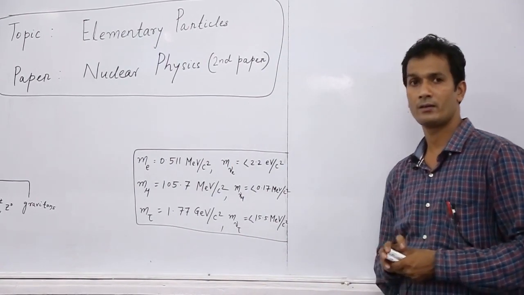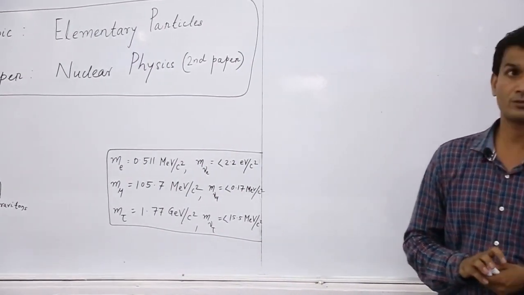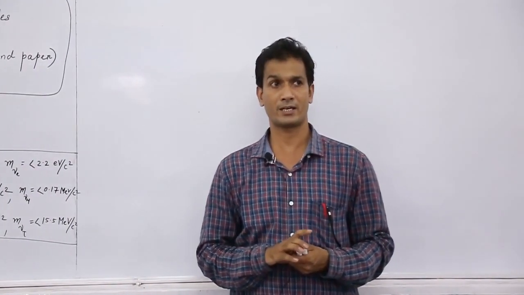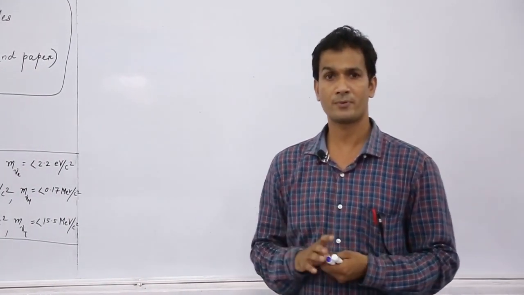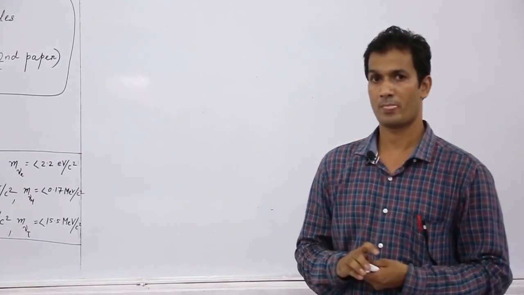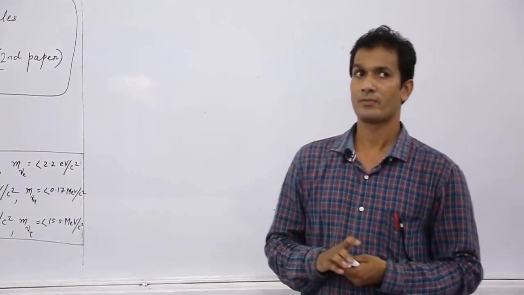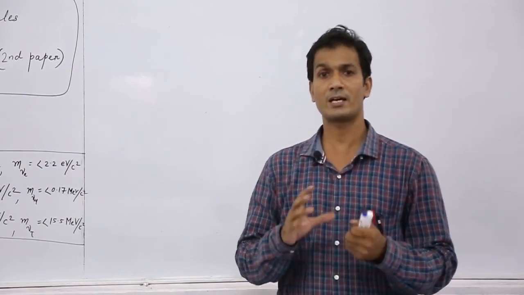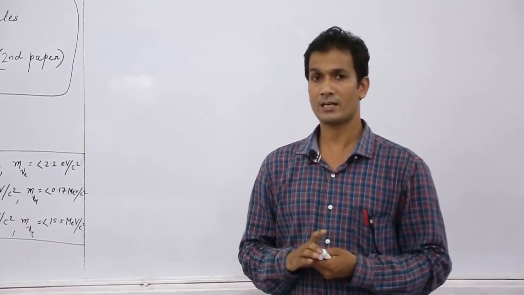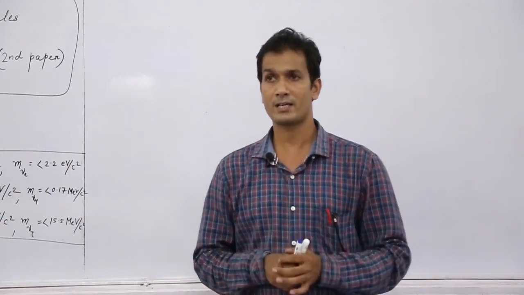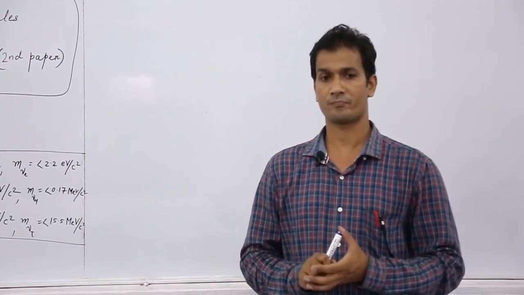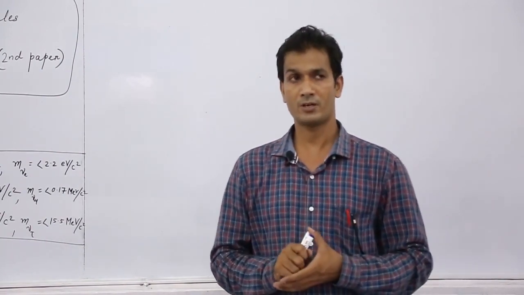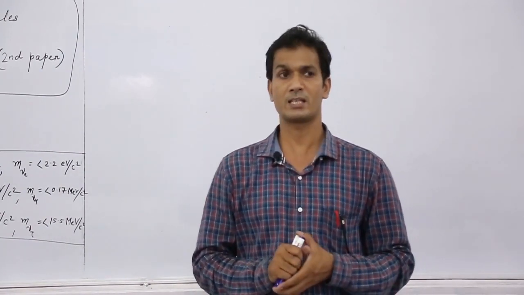Today I will discuss the classification of elementary particles on the basis of some parameters. In the last class I already gave the general classification, which means elementary particles are of three types: quarks, leptons, and gauge bosons.